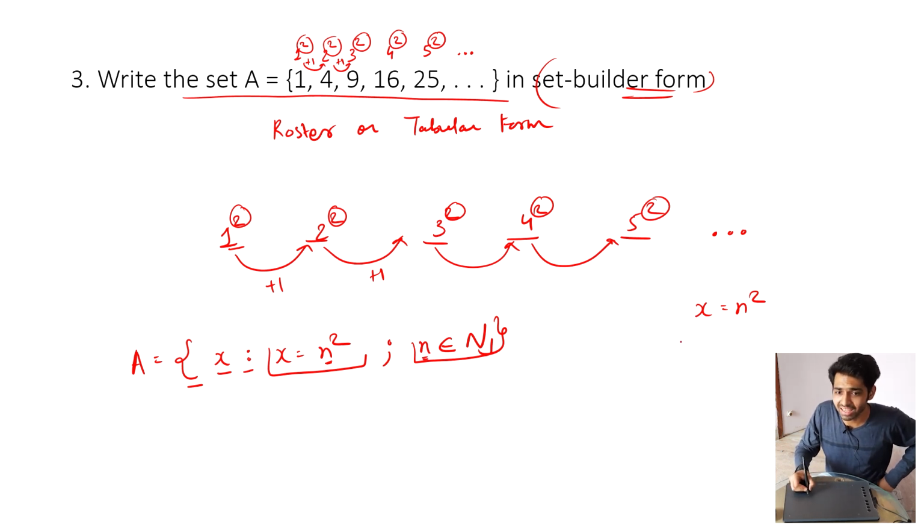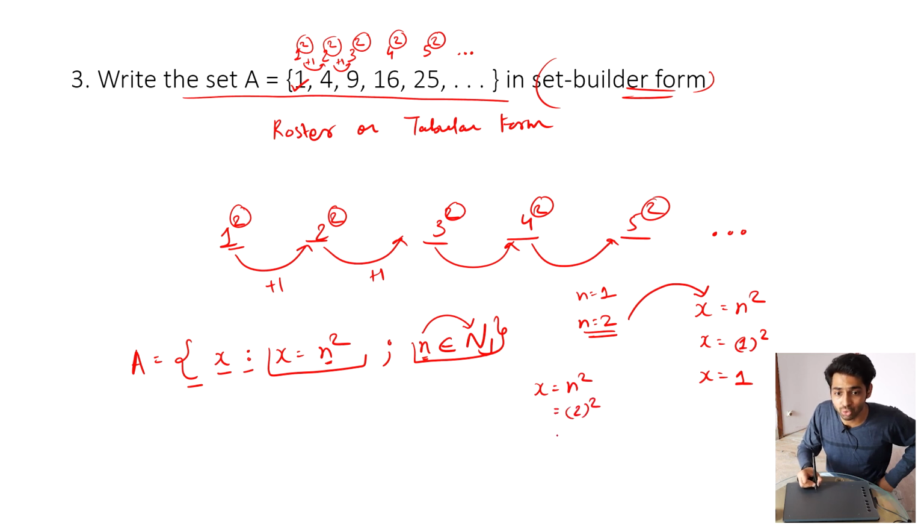So here, can I take n is equal to 1? Yes, because 1 is a natural number. So I will write x is equal to 1 square. Therefore, x will be equal to 1. So here we got the first element. Similarly, can I write n is equal to 2? Because n belongs to natural numbers, and n is connected to x is equal to n square, I have to apply that formula. So here I will write 2 square, so x will be equal to 4.